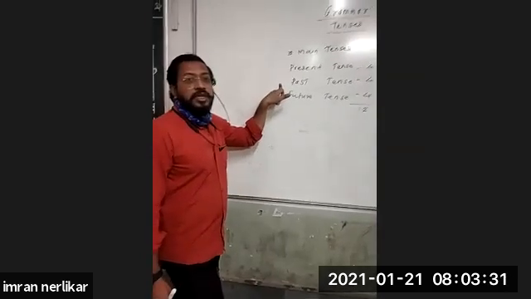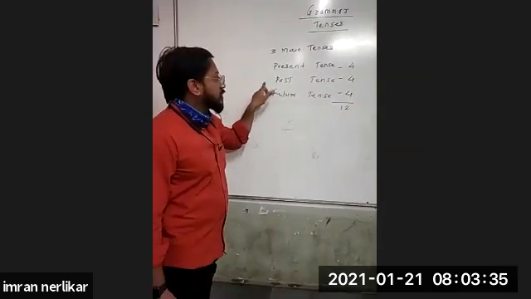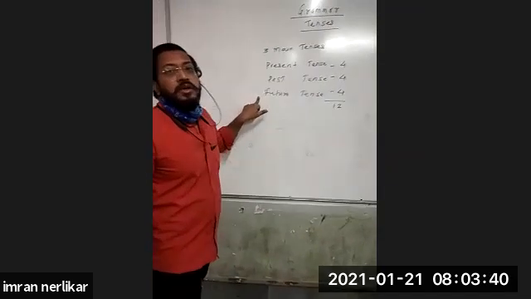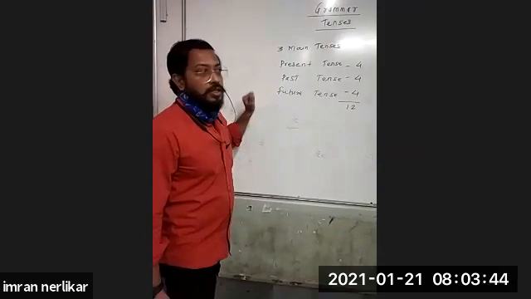Simple past tense, continuous past tense, perfect past tense, and perfect continuous past tense. Simple future tense, continuous future tense, perfect future tense, and perfect continuous future tense.